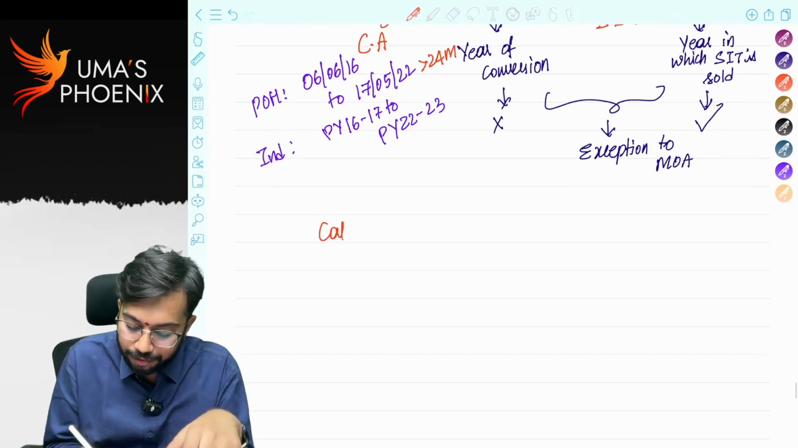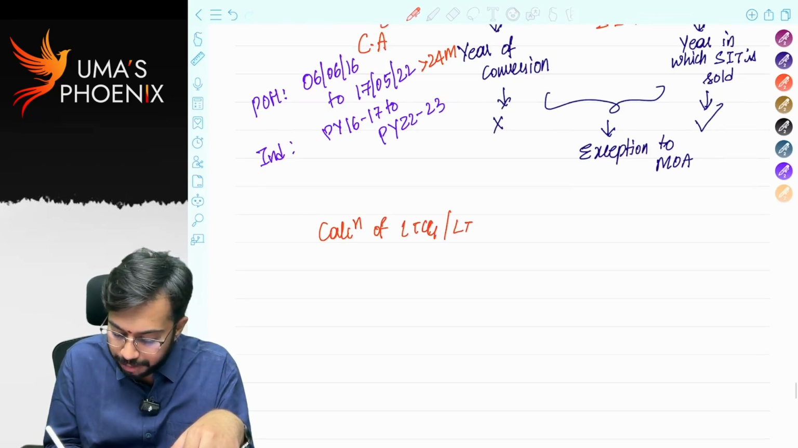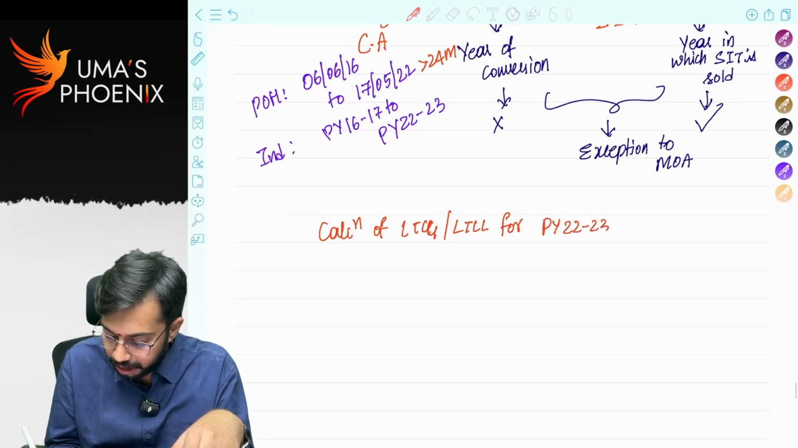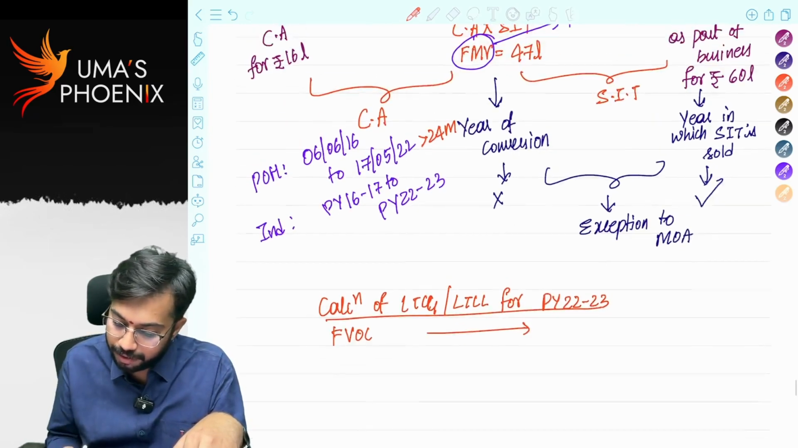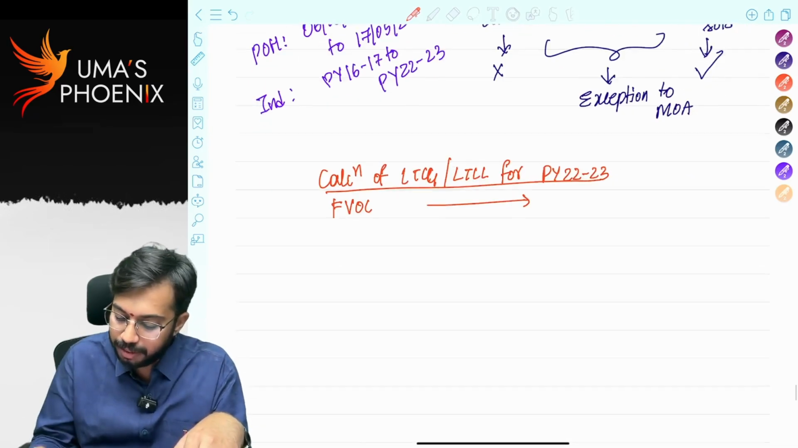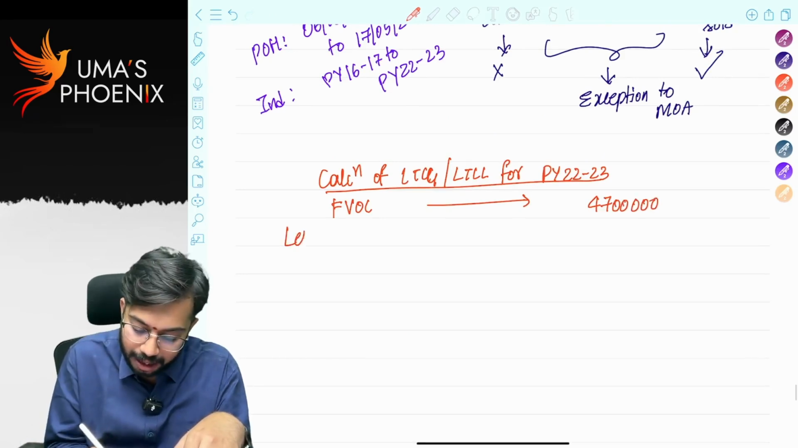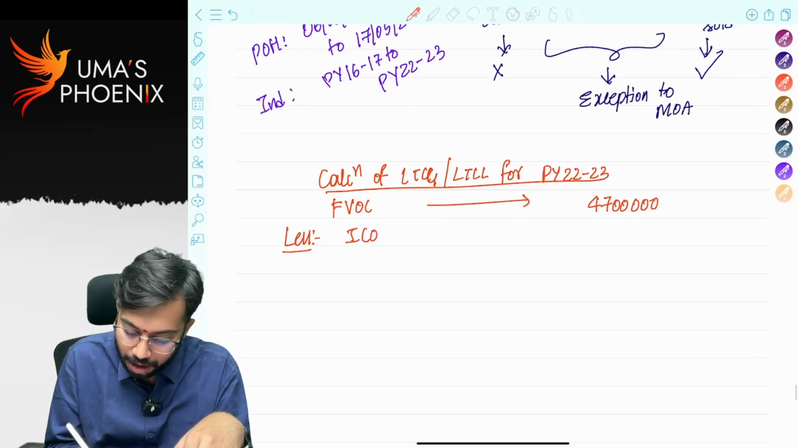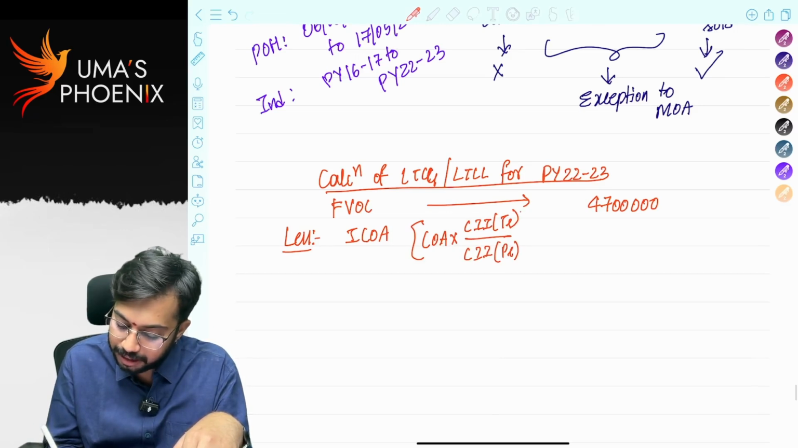So, calculation of long-term capital gain or long-term capital loss for previous year 22-23, assessment year 23-24. What is to be taken as full value of consideration? 47 lakhs is to be taken as full value of consideration. From this, what will we reduce? We will reduce indexed cost of acquisition. What is the formula? Cost of acquisition into cost inflation index in the year of transfer divided by cost inflation index in the year of purchase.